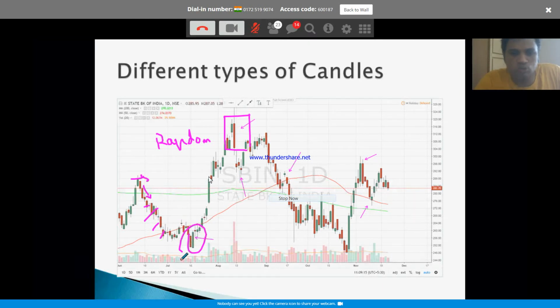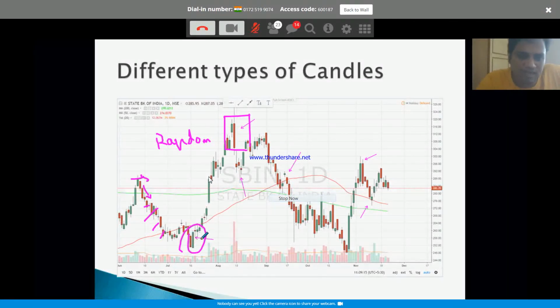So you look for the clues. This is just for the sake of example. This is one clue where using this you could take an entry. Obviously that will be challenging. That's not going to be as easy as we are seeing it here. As you are trading live these days, the moment you see a bullish candle, you still might be doubting. But the advantage is the stop loss is very close. If the market proves you wrong, you will only lose maybe 3, 4, 5 points. But if your trade is right, you will get 10, 15, 20, doesn't matter. Odds will be in your favor. And there is a logic behind why you are taking this trade.